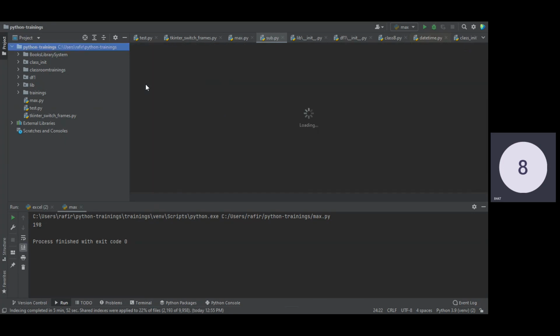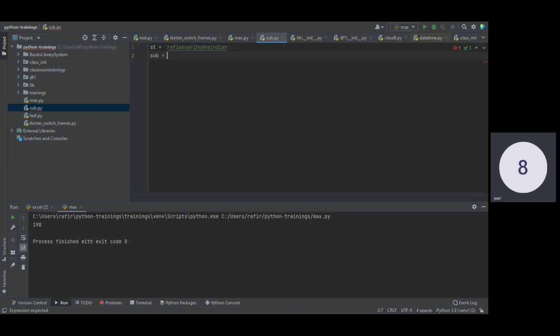I have created a substring file, sub.py. Let's suppose I have a string called st equal to Indian, sorry, this is my main string. Let's suppose my substring is I say, I'm sorry. So if you want to ensure this substring is present in this st string, how can we do it in Python?